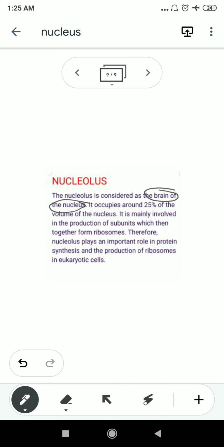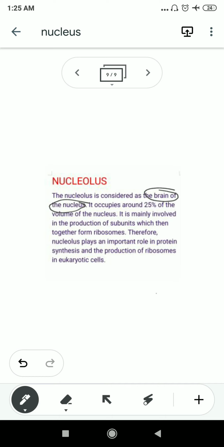So if I ask you which part is known as the brain of the nucleus, you need to answer that the nucleolus is the part, because it occupies about 25% of the volume of the nucleus and is mainly involved in the production of the ribosome.